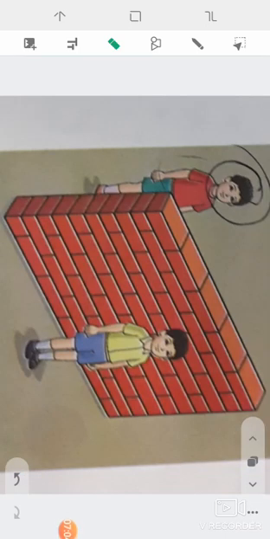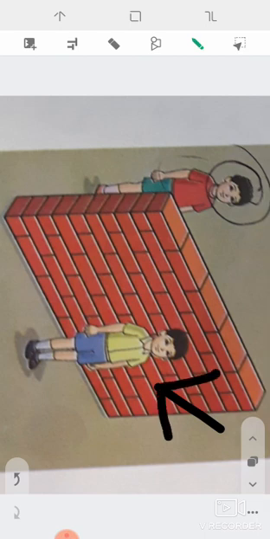In this picture, there is one ball and two boys. Can you say which boy is in front of the ball?